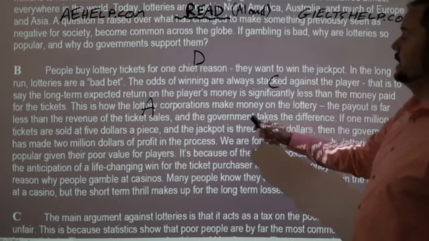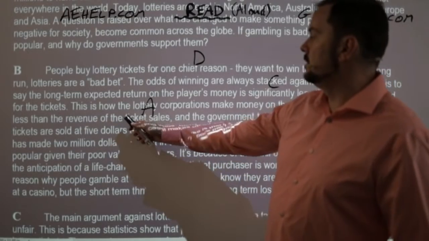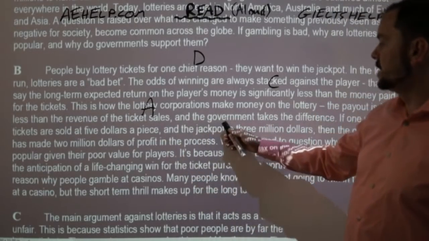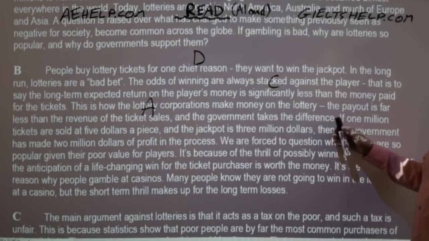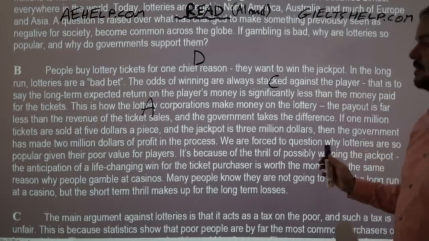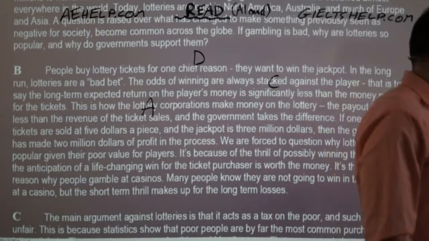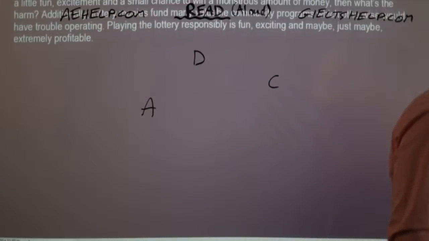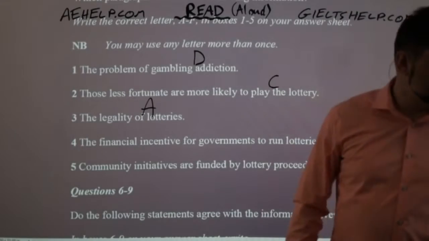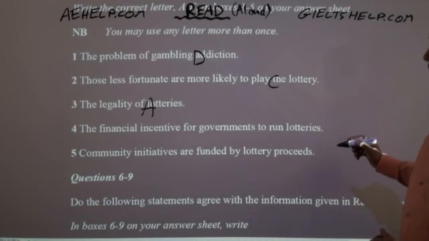Okay, I keep reading. This is how lottery corporations make money. The payout is far less, and the government takes the difference. If 1 million tickets are sold, the jackpot's 3 million, then the government has made 2 million. Yeah, B looks good. Okay, so yeah, all right. So let's go with B then.